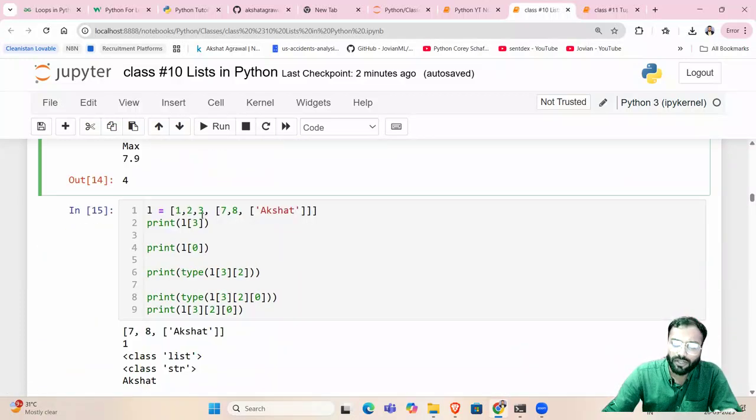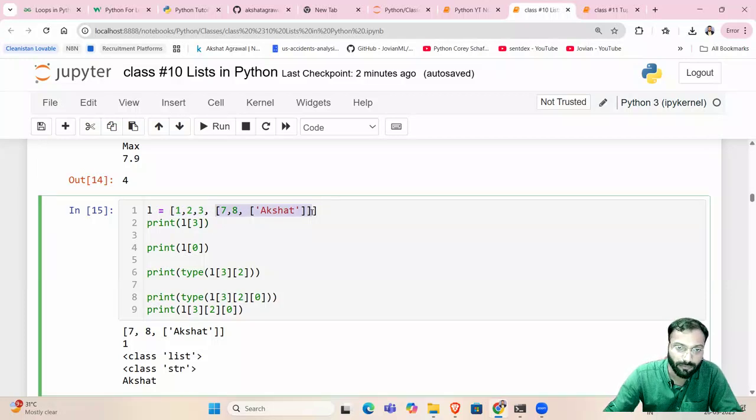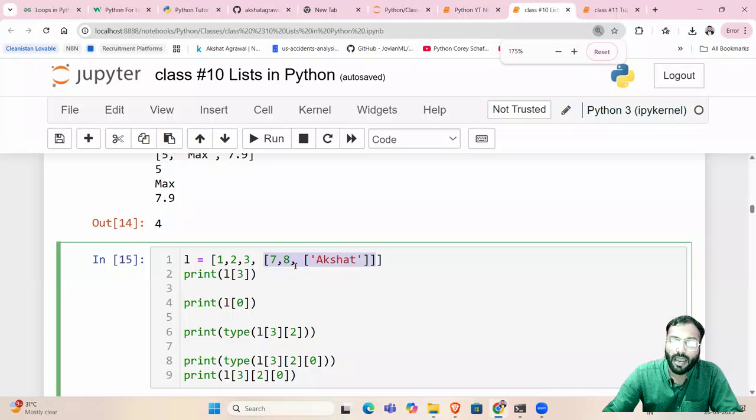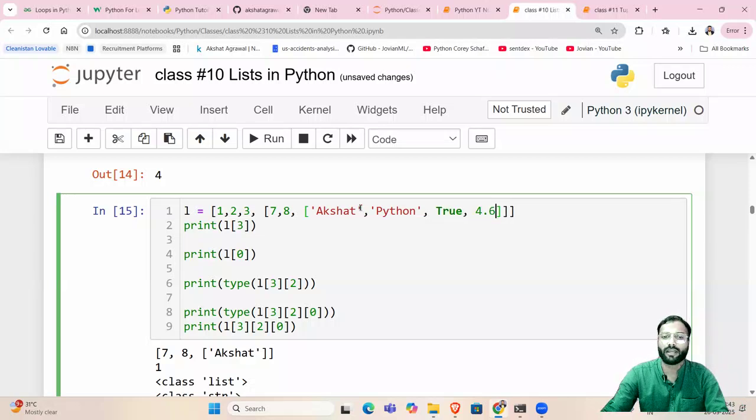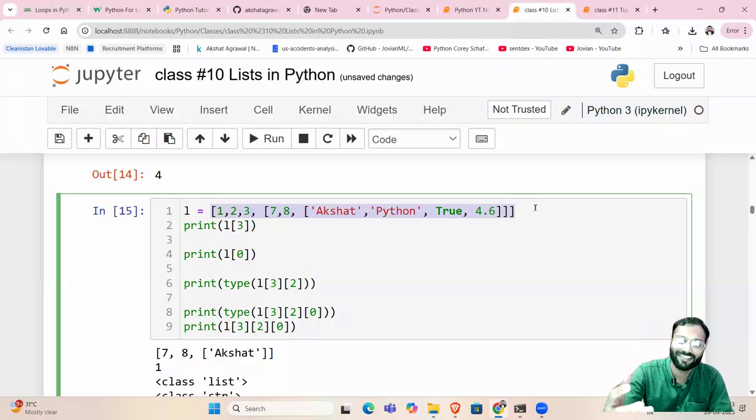Moving forward, we have a 3D list. See, one is a big list. Inside it, we have another list, this much. Focus. And inside it, we have another list which contains Akshat. It can contain some more things like Python, it can have true, it can have 4.7, anything, right? So this is the list inside this list, inside this list. A list inside another list is called a three-dimensional list, a multi-dimensional, nested list.